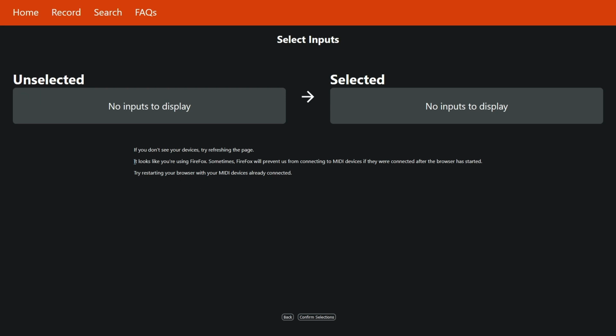Since I'm using Firefox, we see a little tip here that says it looks like you're using Firefox. Sometimes Firefox will prevent us from connecting to MIDI devices if they were connected after the browser has started. Try restarting the browser with your MIDI devices already connected. So we can alleviate a common issue that people would have with our web app should they be using the Firefox browser. And this does not show up on the Chrome browser, for example.